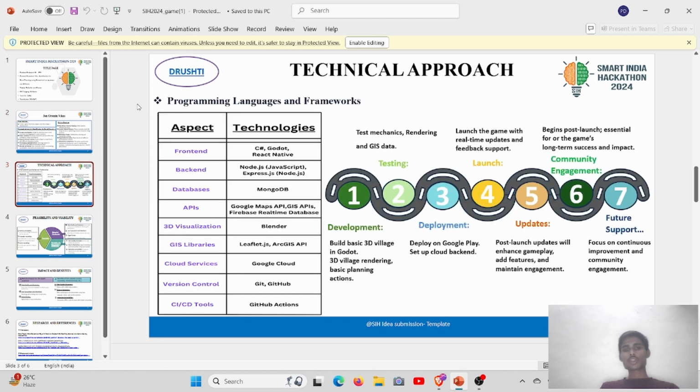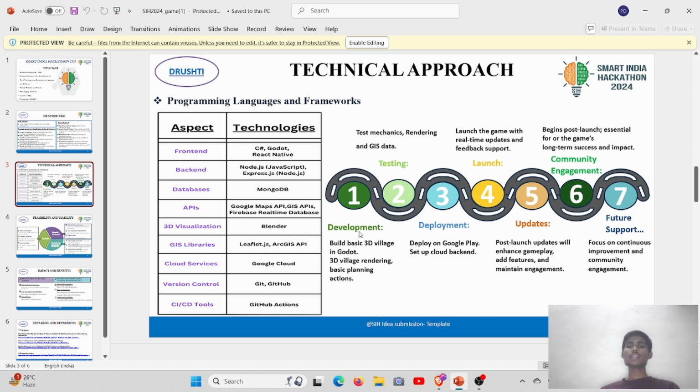Moving to the technical approach, we are going to use the C# language and the Godot game engine, and React Native for the front end. For the backend, we are going to use Node.js and Express.js. For managing databases, we are using MongoDB, and we are using APIs such as Google Maps APIs, GIS APIs, and Firebase real-time database. For 3D visualization, we will be using Blender, and GIS libraries such as Leaflet.js or the ArcGIS API. Cloud services such as Google Cloud will be helpful in our solution. And for version control, we will be using Git and GitHub, and CI/CD tools such as GitHub Actions.